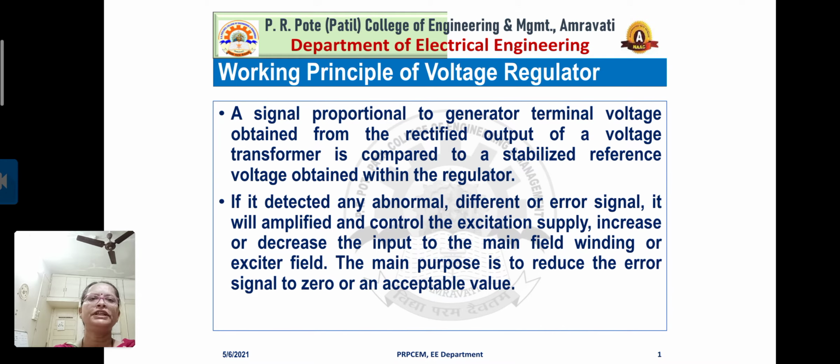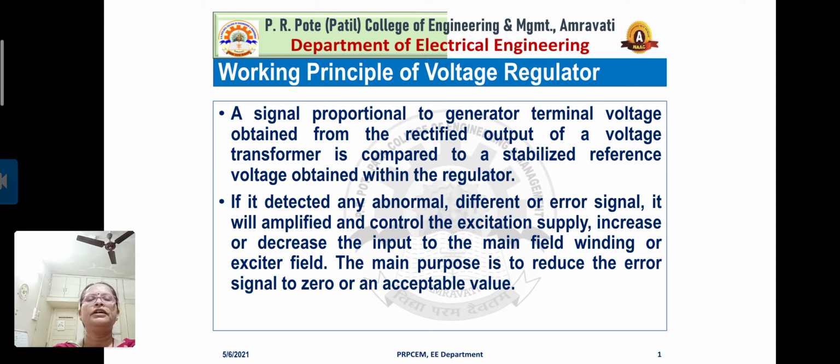Let us move further. How does it work? A signal proportional to the generator terminal voltage, obtained from the rectified output of a voltage transformer, is compared to a stabilized reference voltage obtained within the regulator. Are you getting this?